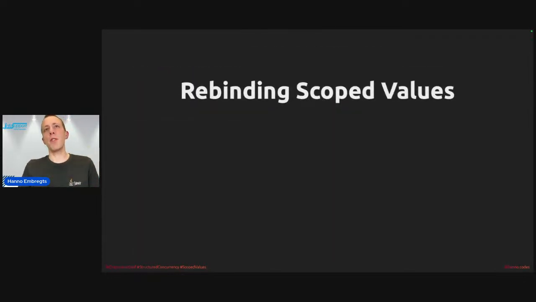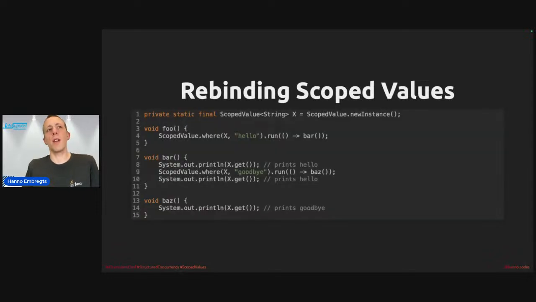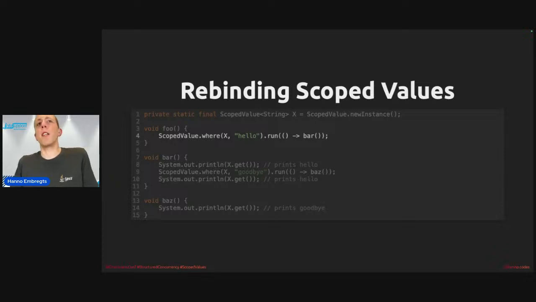So scoped values cannot be mutated, but they can be rebound or overwritten, such as in this example. In line 4, we bind hello to the scoped value x. That means that for the entire scope of the bar method, x.get will print hello. But on line 9, we rebind the scoped value to hold goodbye for the scope of, well, in this case, the baz method. And here x.get will print goodbye. But when we return to the bar method on line 10 and call x.get, it will print hello again. So it will only be rebound for the nested scope that you define there.